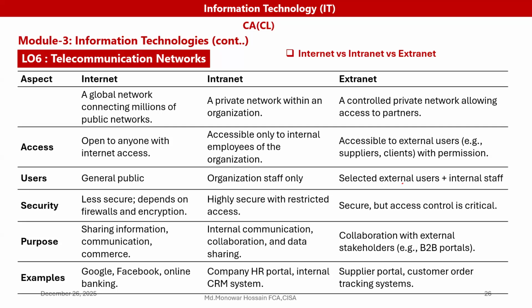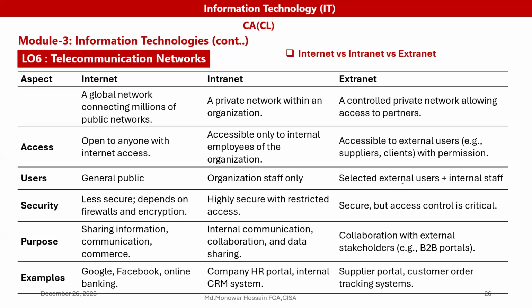Now, who are the users of the internet? The general public. Who are the users of the intranet? Organization staff only, within the organization. Extranet, for example, selected external users and internal staff. Security: the internet is less secure because it depends on firewall and encryption.